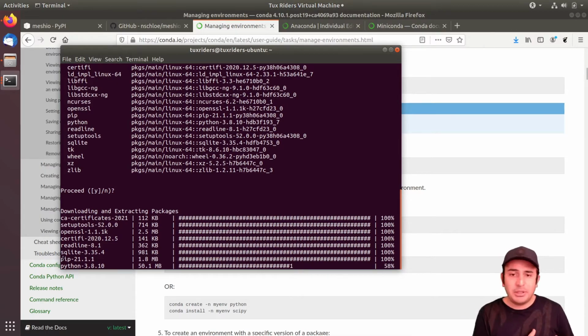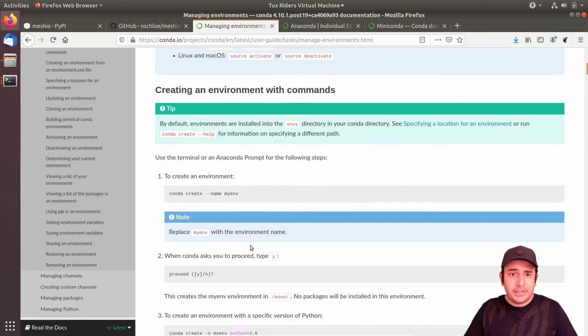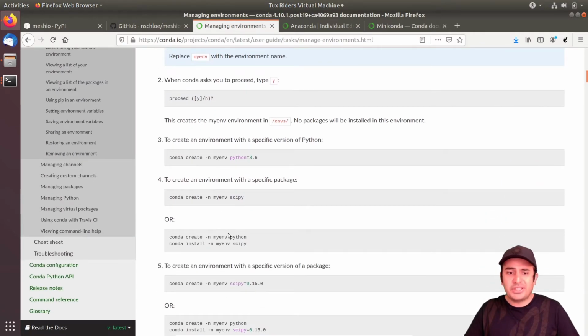So I can use PIP to install libraries, or alternatively, I can use Conda to install things. So it will be Conda install something. This is not for installing, but as you can see, you just skip this part and you can see Conda install SciPy. That is a Python package for scientific computing, like signal processing, linear algebra, this kind of stuff.